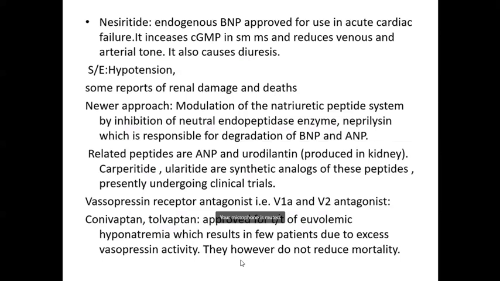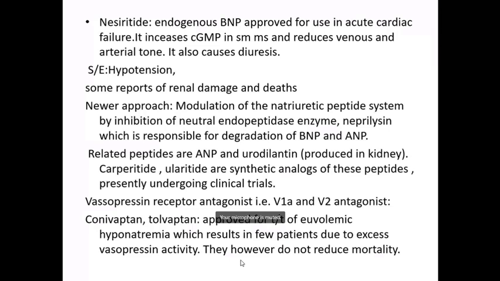I think it has been included in KDT and in Dr. KK Sharma's book also now. But it is not given in monotherapy, it is given in combination.